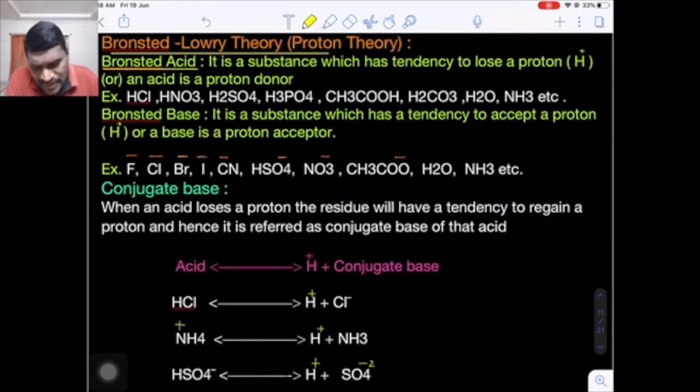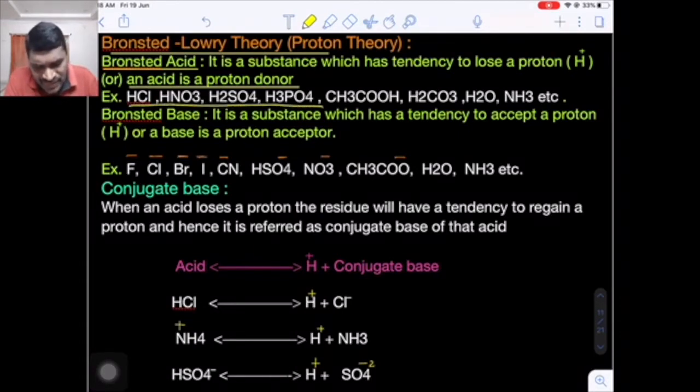Now, according to this theory, what is the definition of a Bronsted acid? A Bronsted acid is a substance which donates a proton to another substance. A substance which has a tendency to donate a proton is called a Bronsted acid. The simple definition, which we can use to easily identify it: a proton donor is a Bronsted acid.